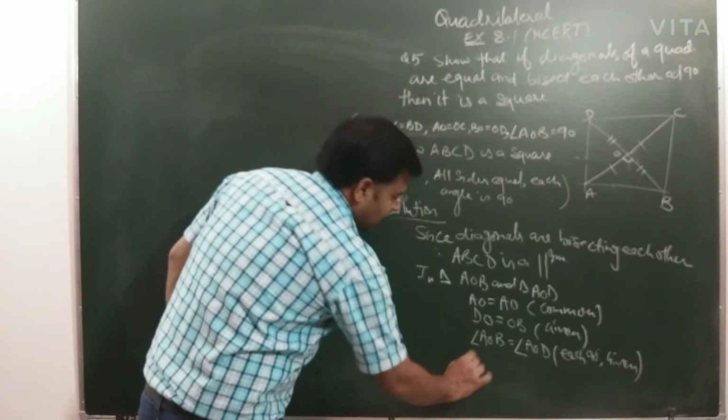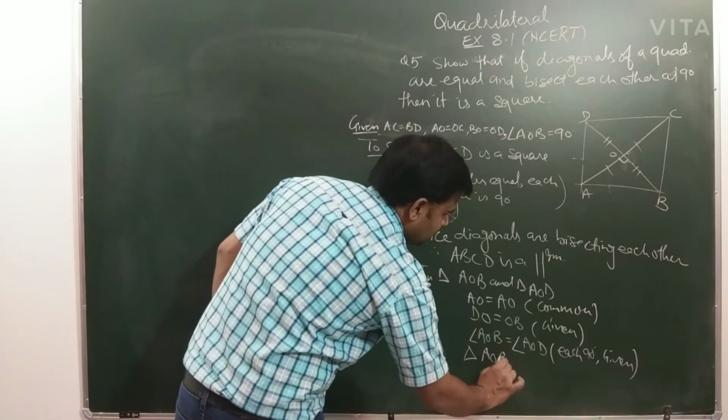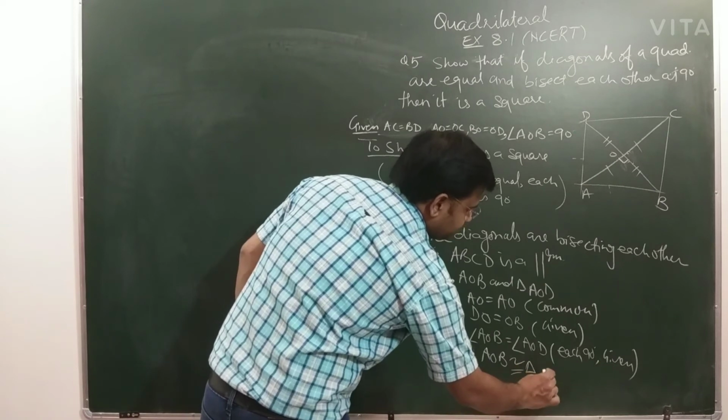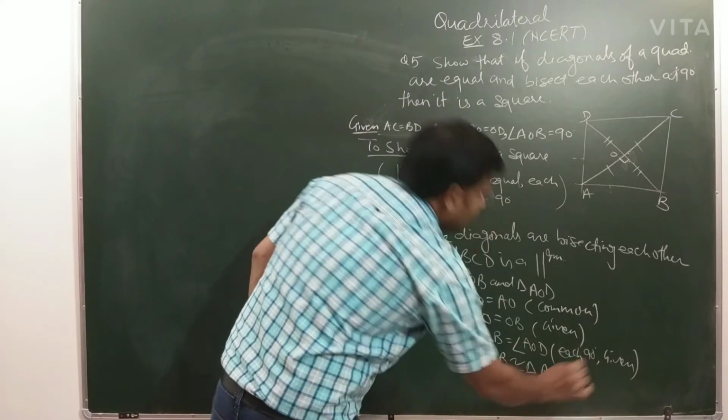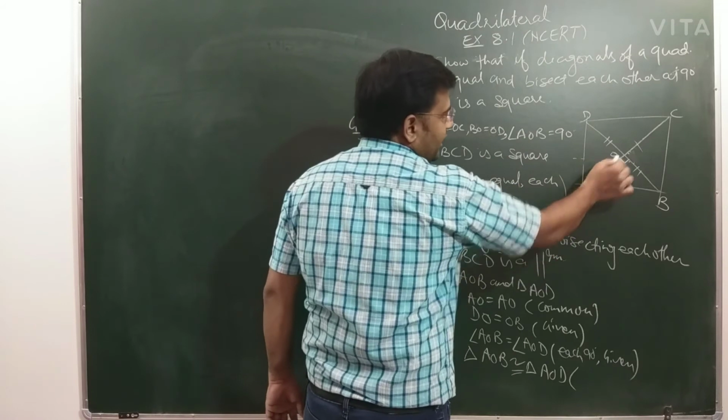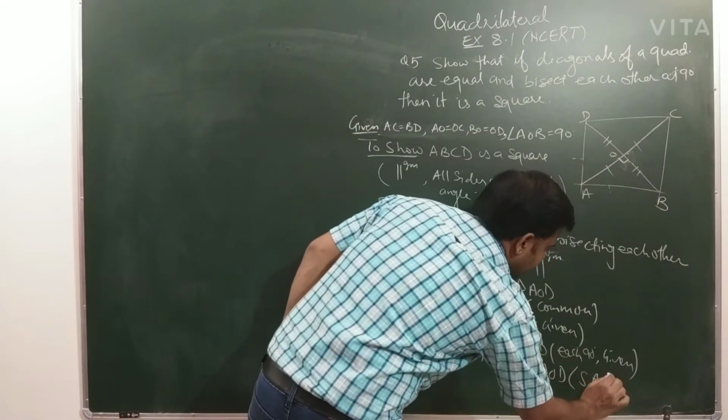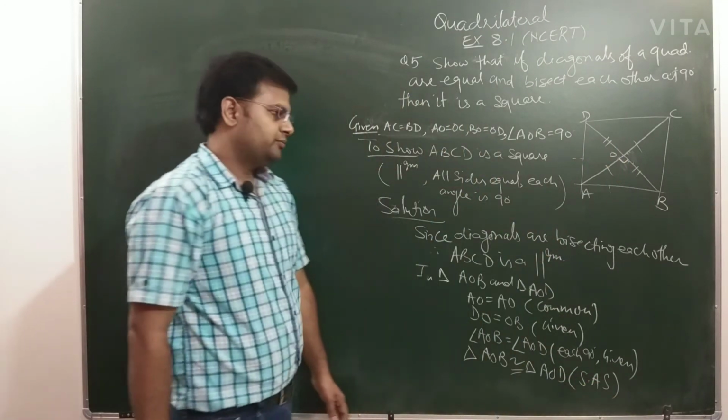So you can write triangle AOB congruent to triangle AOD, and the criteria, you know, is side angle side.